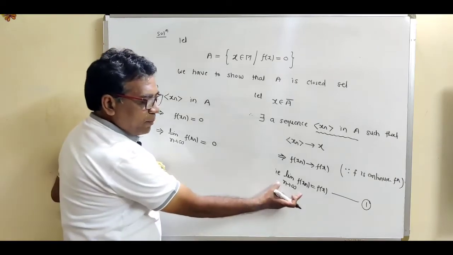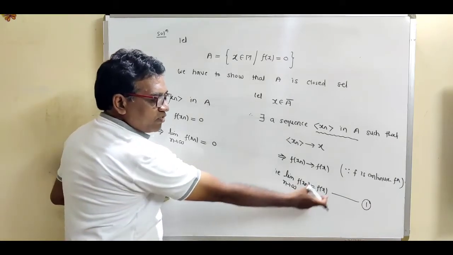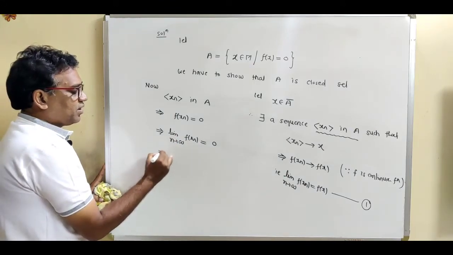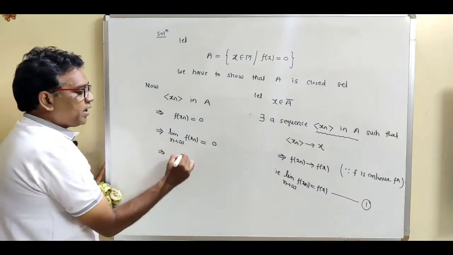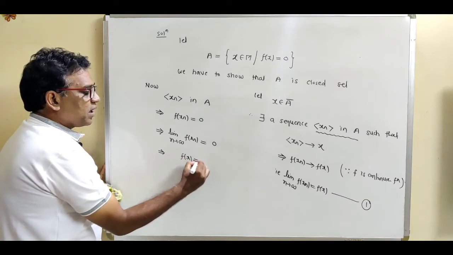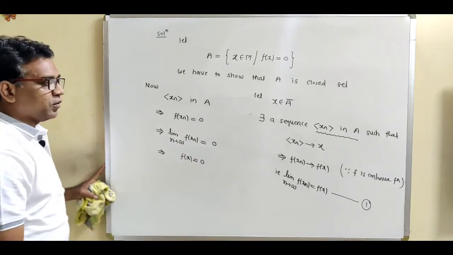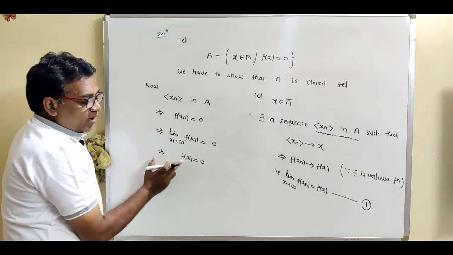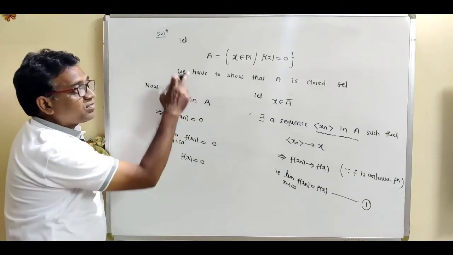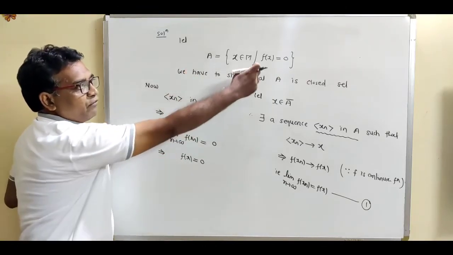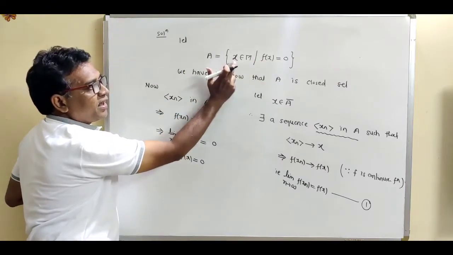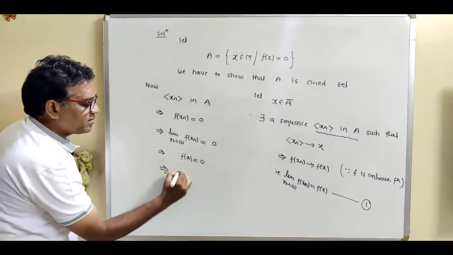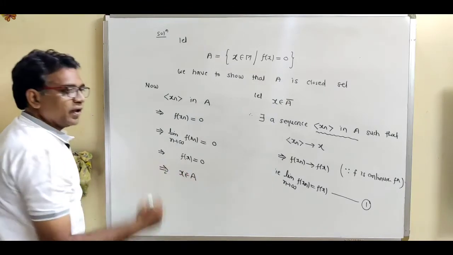So use equation number 1. From equation 1 we can put this value, limit as n tends to infinity of f(xn). What is this value? From equation 1, it is f(x), and it is equal to 0. So see what we get: f(x) equal to 0, and what is the construction of A? If f(x) equal to 0, then this x is an element of A. So we can write this implies that x belongs to A.